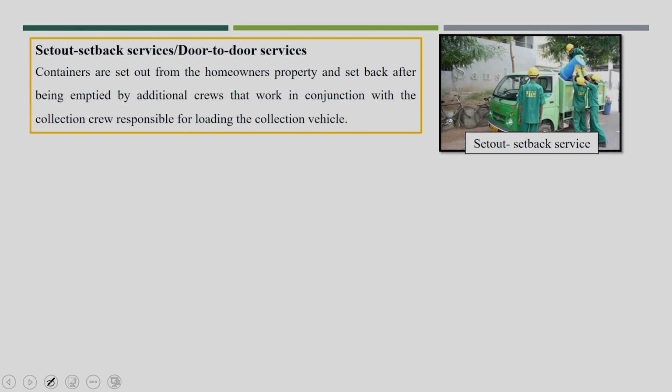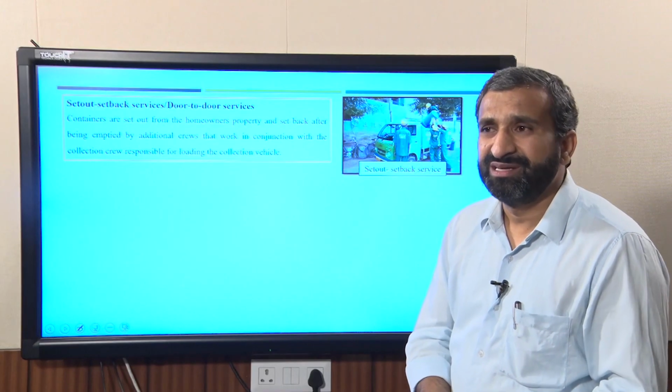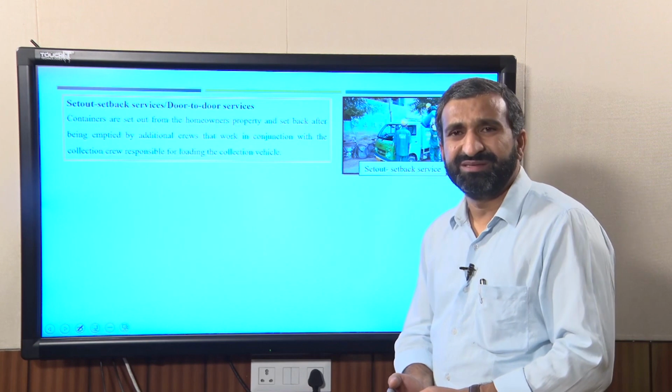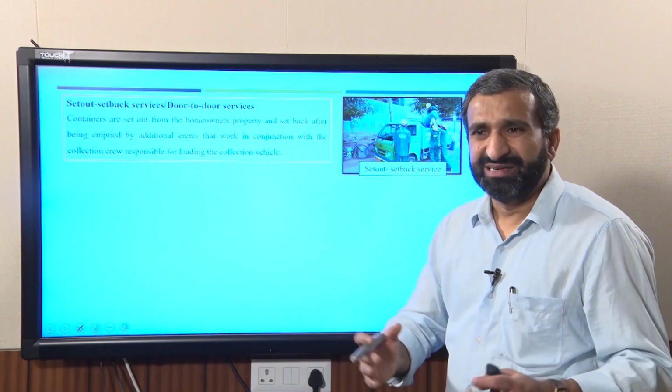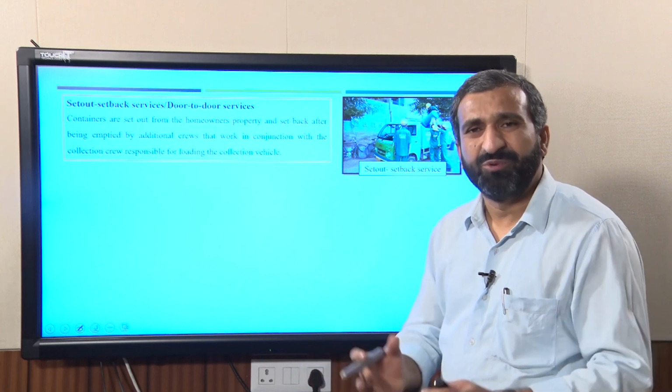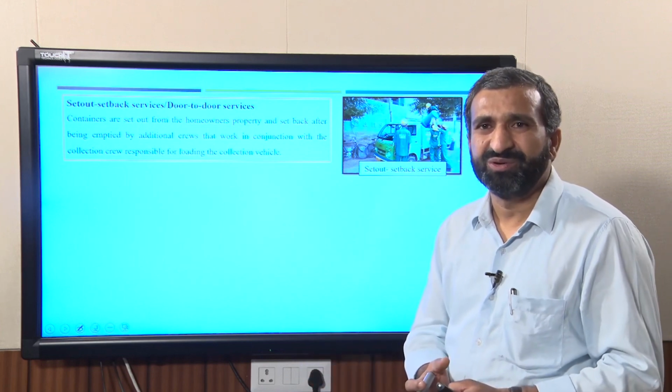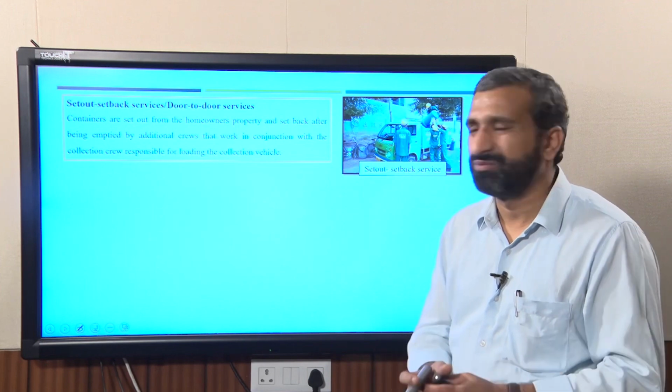Most of the cities have started the house to house collection system, because these dustbin locations are very problematic, and a lot of pollution comes out of that particular location. Nobody wants to visit that kind of location.